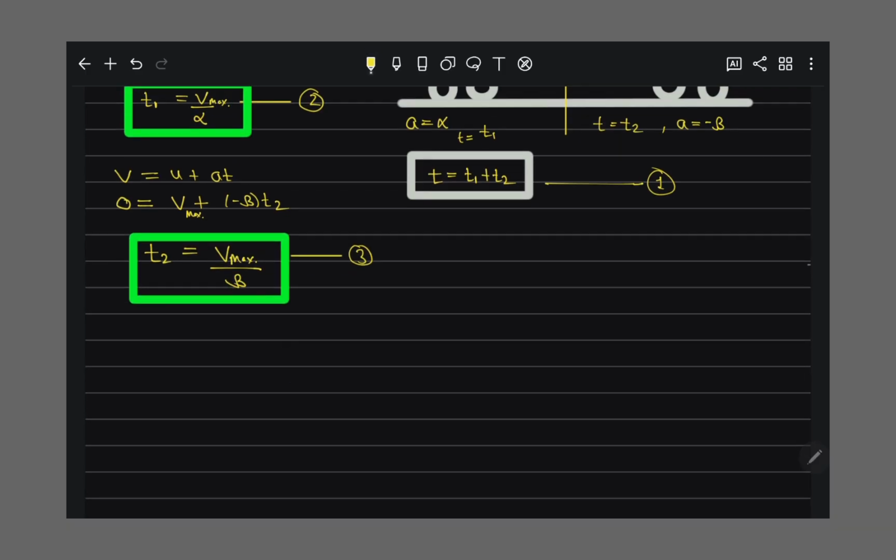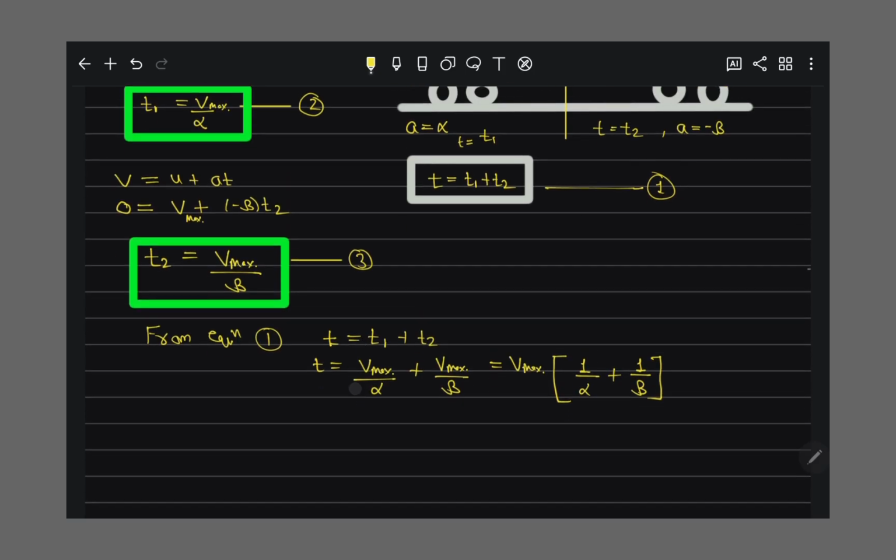So from our equation first, total time t is equal to t1 plus t2. So t is equal to v max by alpha plus v max by beta. I take v max common, that is 1 by alpha plus 1 by beta.